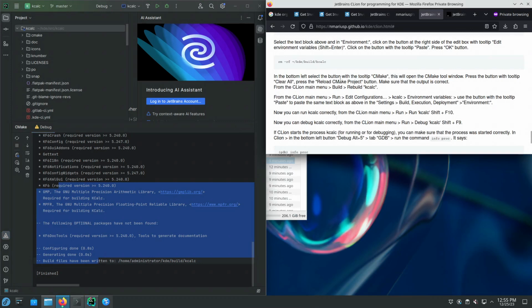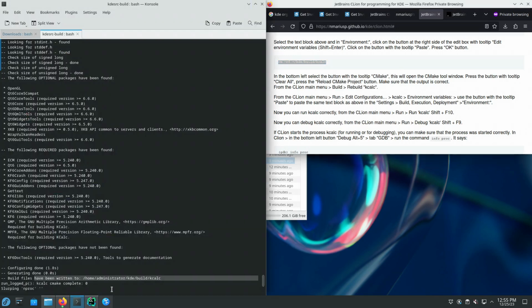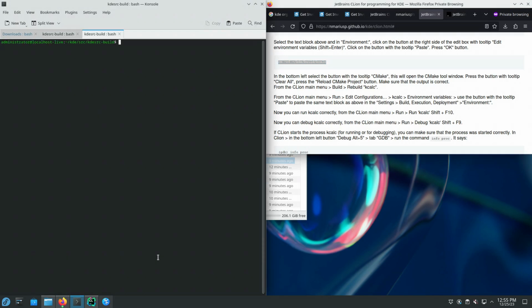Let's do these steps to make extra sure to prove to ourselves that we've configured CLion correctly. This is totally not needed, but we're going to go the extra mile to prove that we're not using remnants from kdesrc-build. We're doing everything inside CLion.